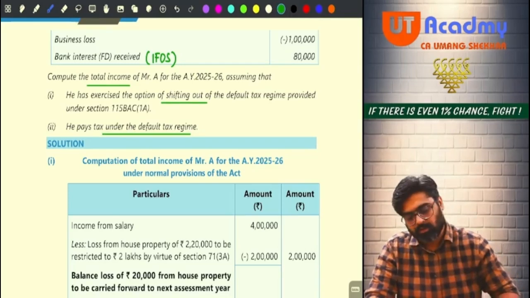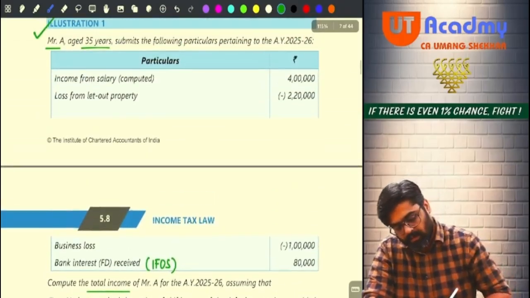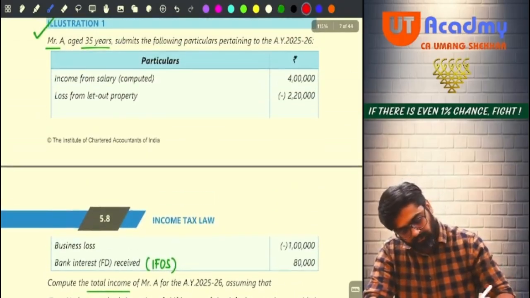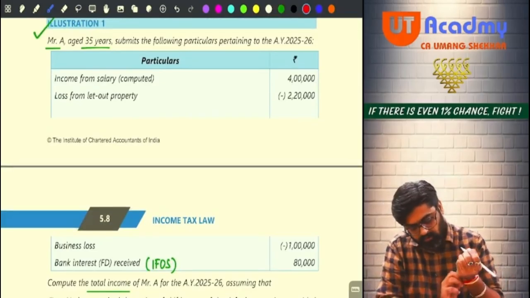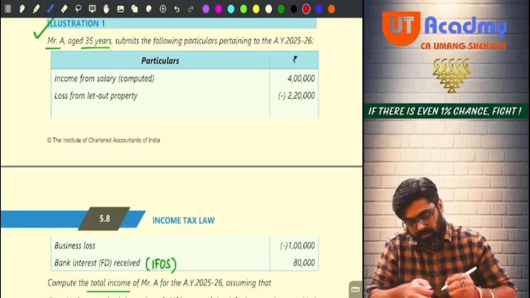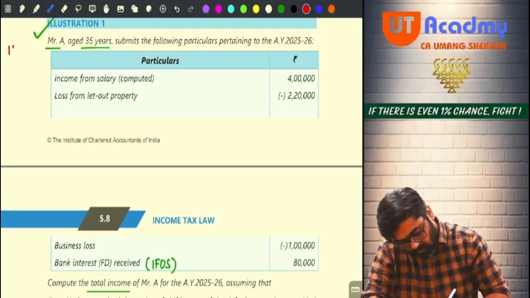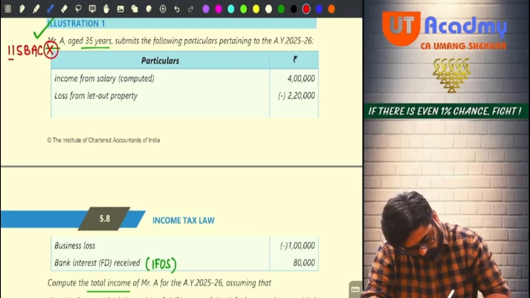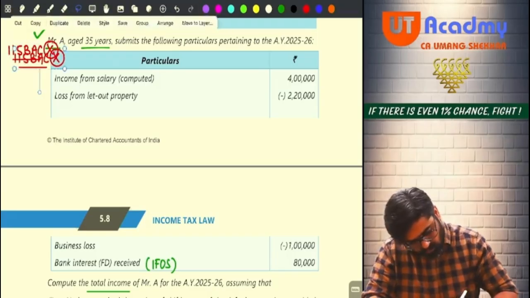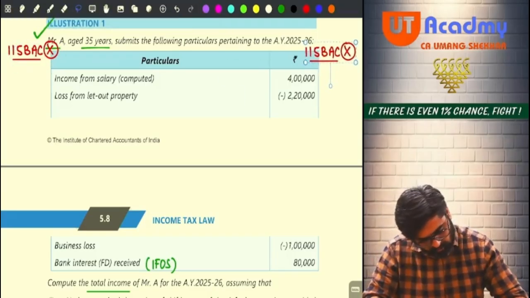Okay, no? So see, here I will say that he is not following 115BAC, and here I will write he is following 115BAC.